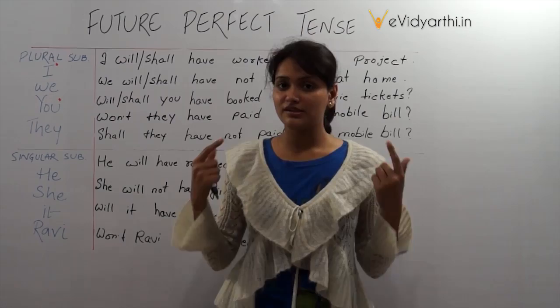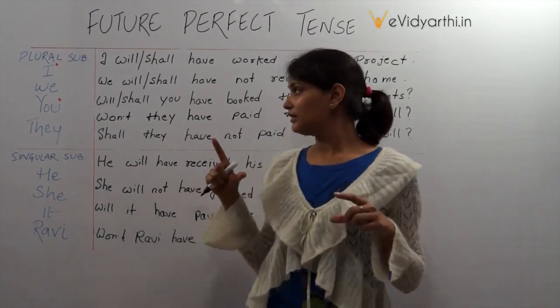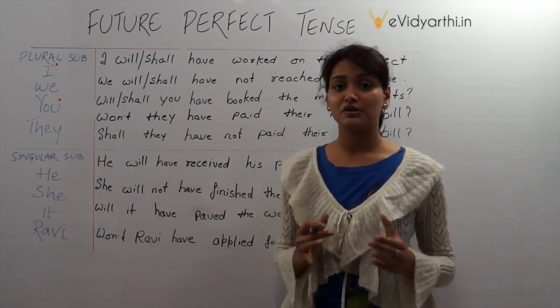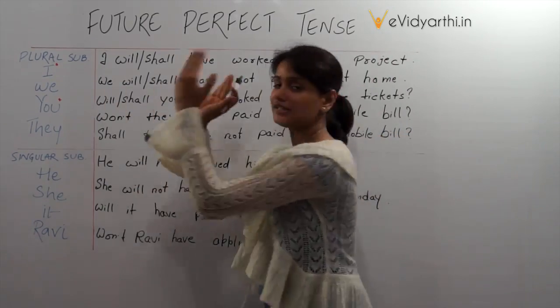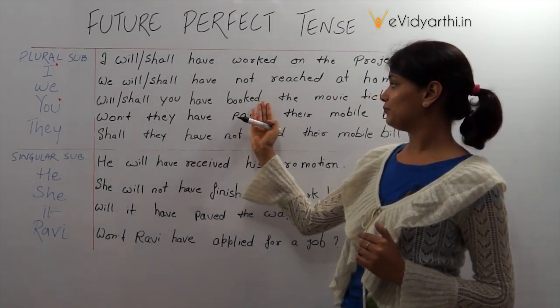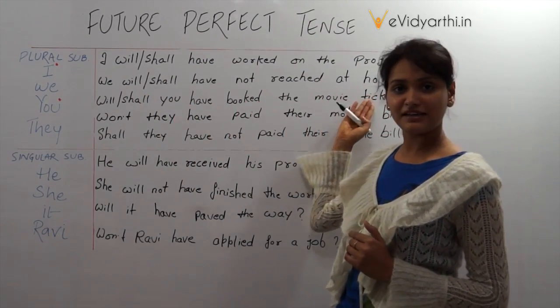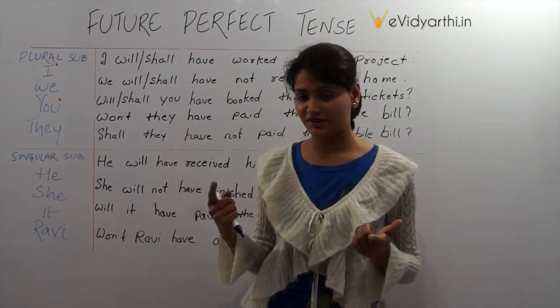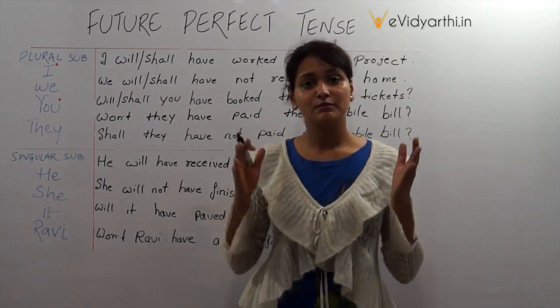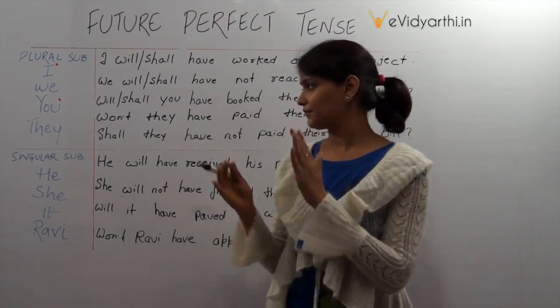When we ask a question, or the sentence is interrogative, we put this auxiliary verb, that is will have or shall have, at the head of the sentence. So, will you have booked the movie ticket? I am asking a question, alright. Will you have booked the movie ticket, or shall you have booked the movie tickets?